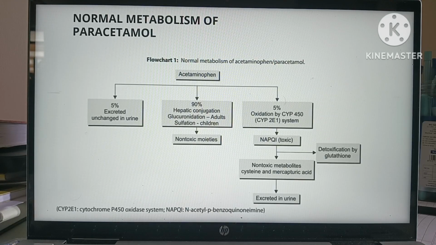So we'll come to normal metabolism of paracetamol. Of paracetamol, 5% is excreted unchanged in the urine, 90% undergoes hepatic conjugation, glucuronidation in adults and sulfation in children, to become non-toxic moieties. 5% undergoes oxidation by the CYP450 CYP2E1 system to become NAPQI, which is toxic, and which is detoxified by glutathione and becomes non-toxic metabolites and is excreted in urine.